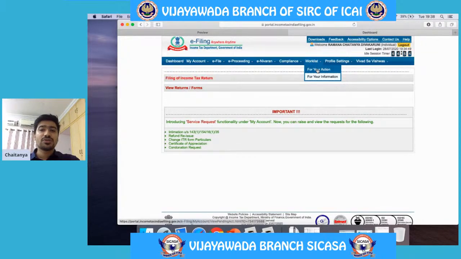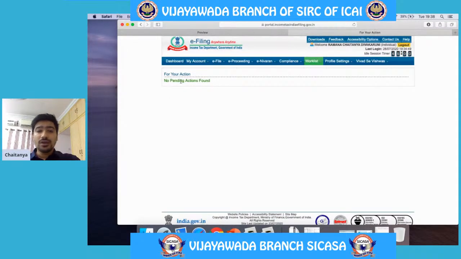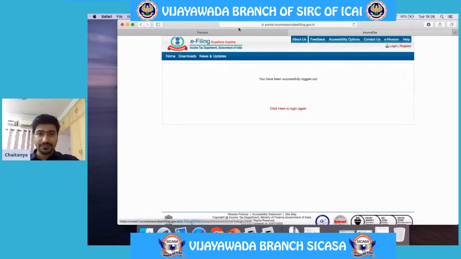Here there is an option for your action. Here that particular form which is uploaded by the chartered accountant will be displayed, and here there will be an option wherein this form which is uploaded can either be accepted or rejected by the SSE. So once this is accepted, then the whole filing process will be completed. So this is how the XML file has to be uploaded.